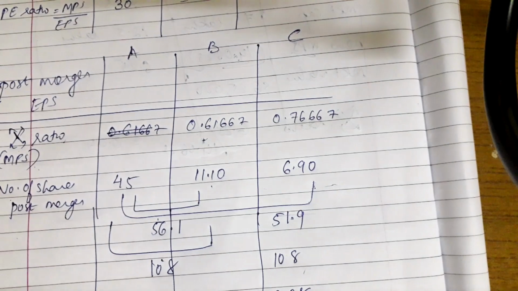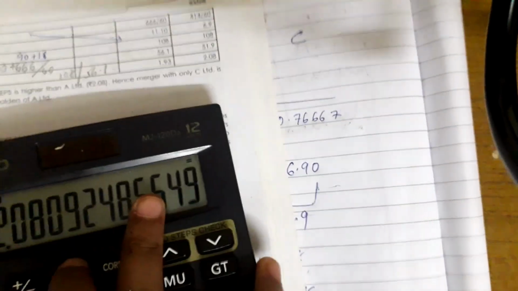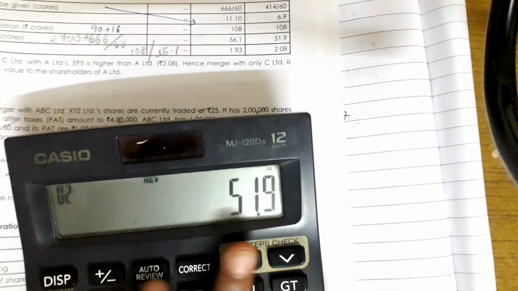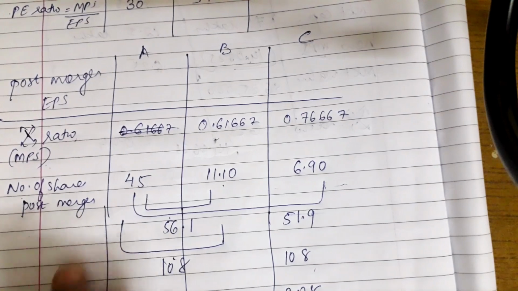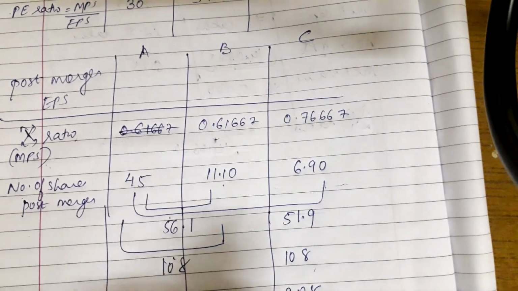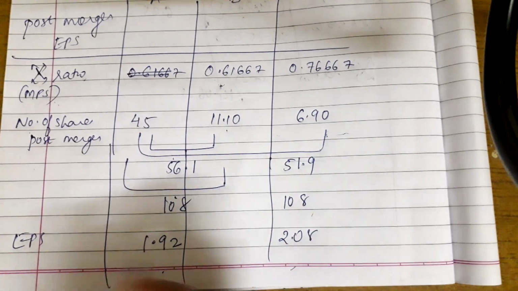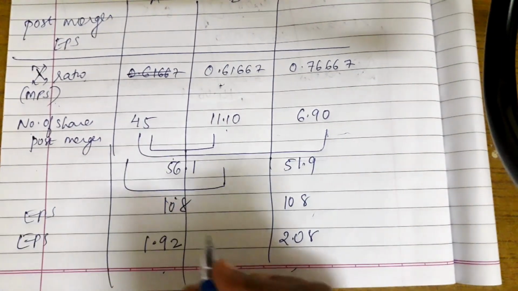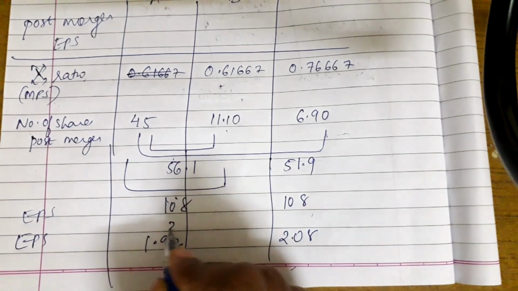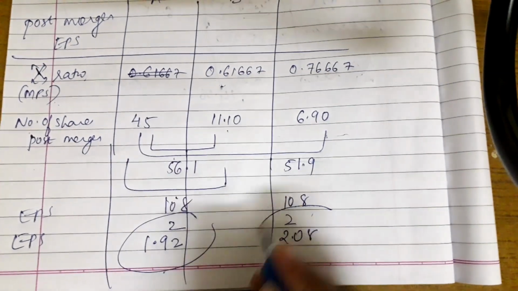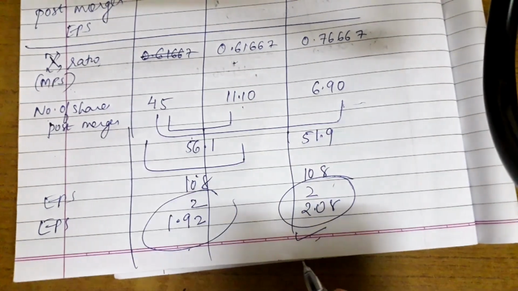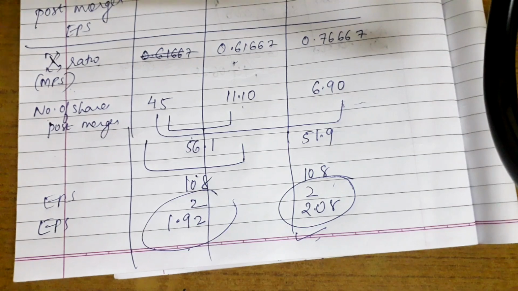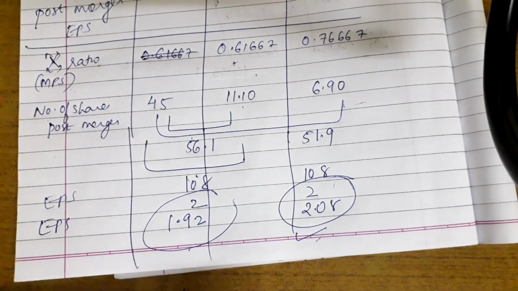Okay, so we have arrived at the final solution, that is 1.92, and here 2.08. Now if we see, this is the condition, 1.92 and 2.08. Pre-merger EPS was 2, here also 2. Well, after the merger, where is the benefit? Here is the benefit. The merger with the C company is beneficial. So we'll go with the C and A merger, not with the B. This is what has been written in the analysis.